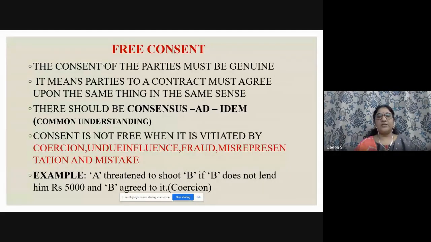Consent is not free when it is vitiated by coercion, undue influence, fraud, misrepresentation, and mistake. The next slide will give you the definition of all these things. When any of these factors is present in your contract, it is not obtained by free consent. For example, A threatened to shoot B if B does not lend him rupees 5,000, and B is frightened and agrees to it. This is an example of coercion.